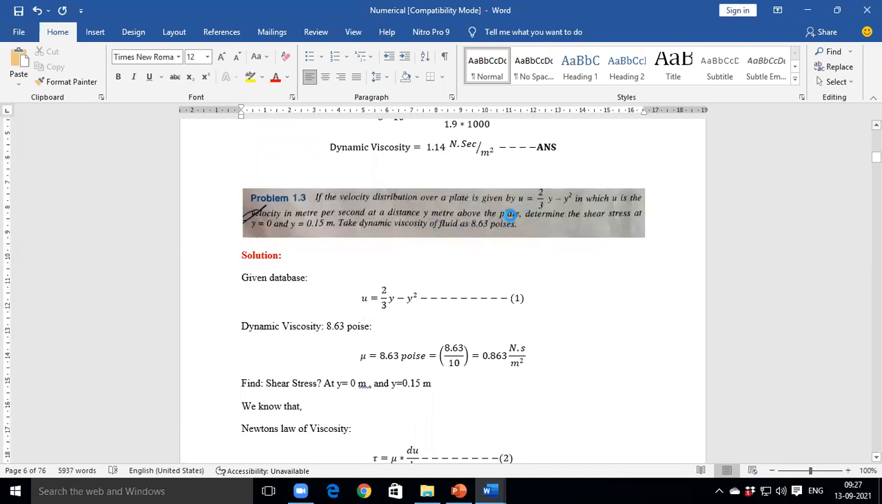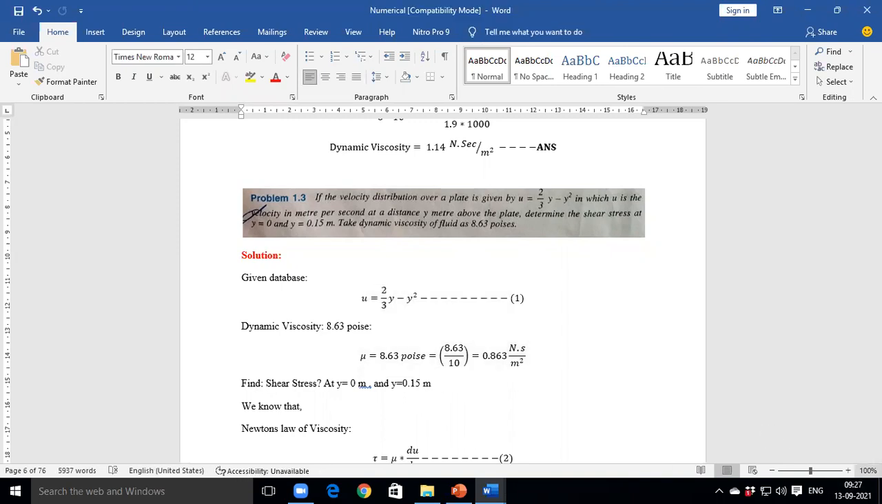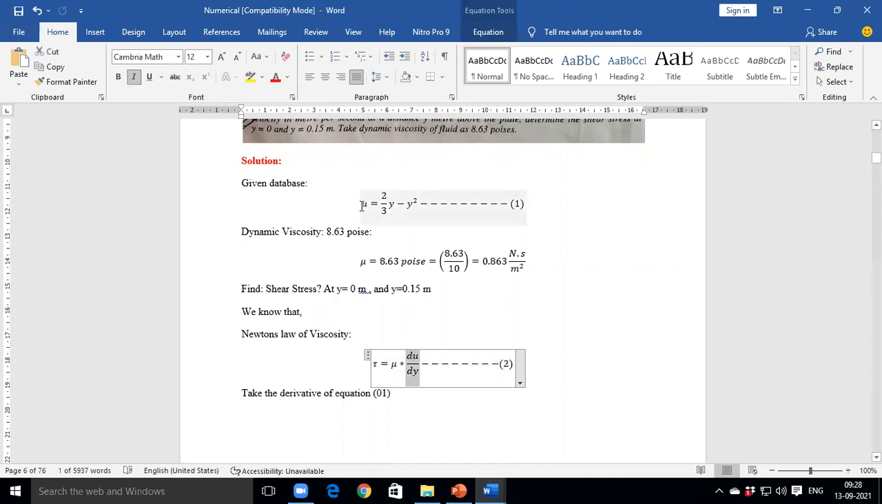See in the numerical, the velocity distribution over the plate is given. U is equal to 2/3 y minus y square, a velocity and distance correlation. But as far as Newton's law of viscosity, we need the term du by dy. So how to find du by dy? Take the derivative of equation number 1 with respect to y.